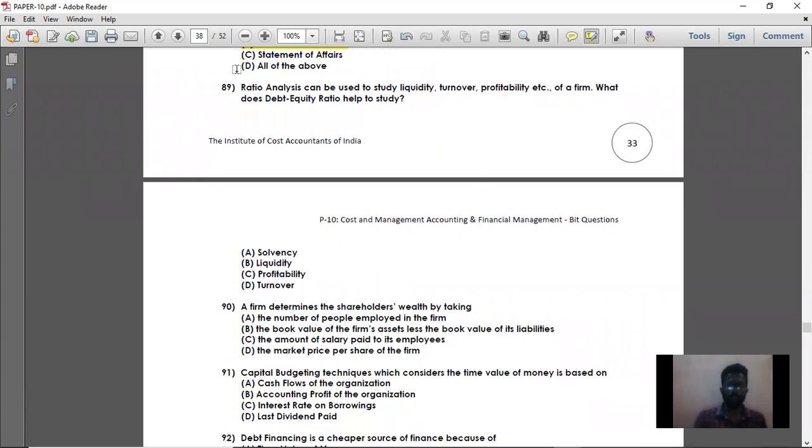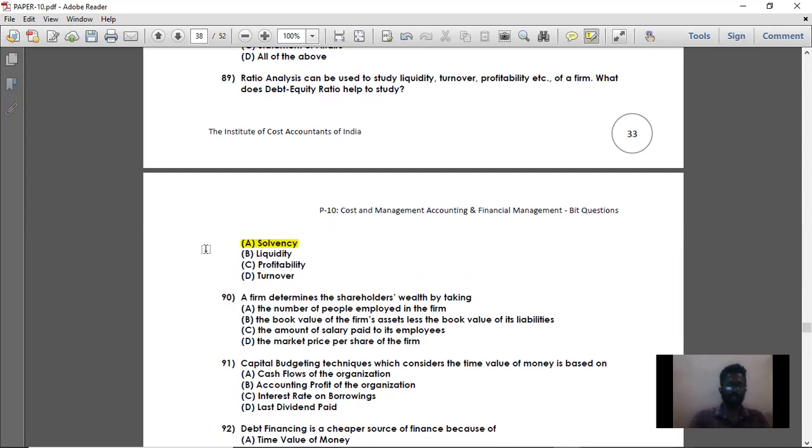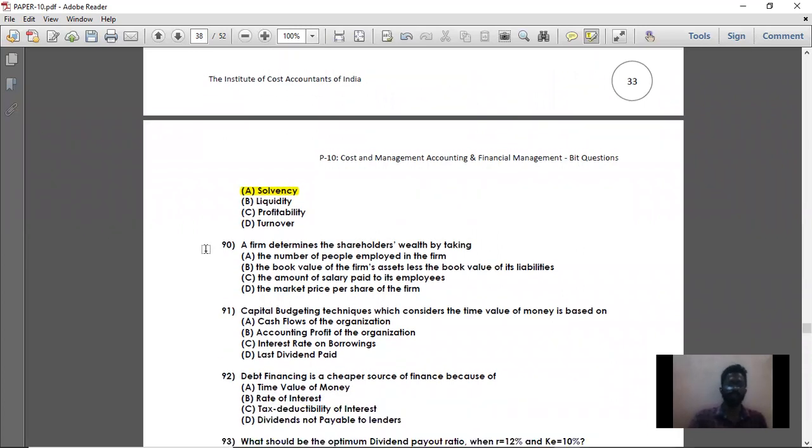Then question number 89. Ratio analysis can be used to study liquidity, turnover, and profitability, etc. of the firm. What does debt equity ratio help to study? So debt equity ratio is nothing but a solvency ratio. So option A is the right answer. Same kind of MCQs we are repeating again and again in the bottom.